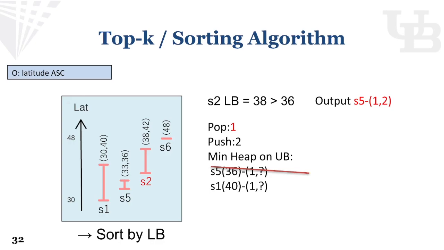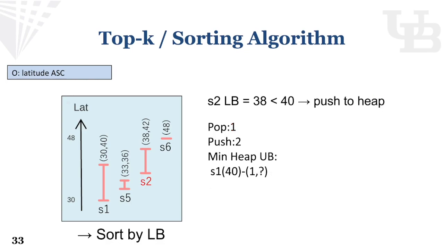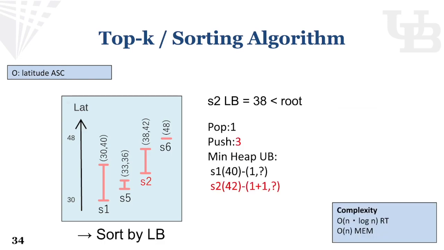So we can pop S5 by assigning push count to its upper bound position, and we increase the pop count, indicating all tuples read afterward must have one tuple which is S5 as its preceding tuple. And now since our tuples in heap is overlapping with S2, we push S2 to the heap. S2 in heap will have lower bound position of 2 due to the increased pop count, and we increase the push count.